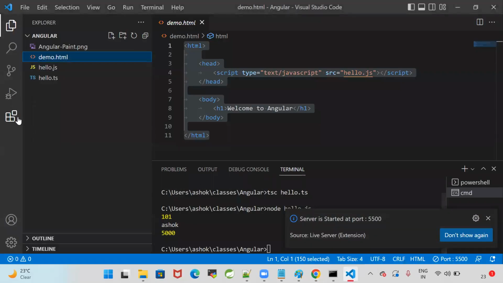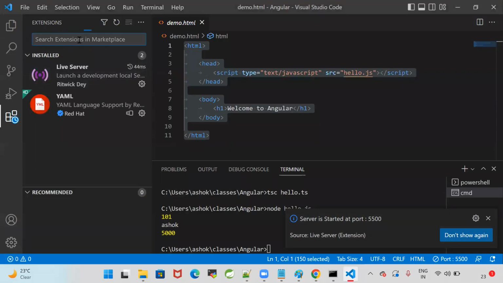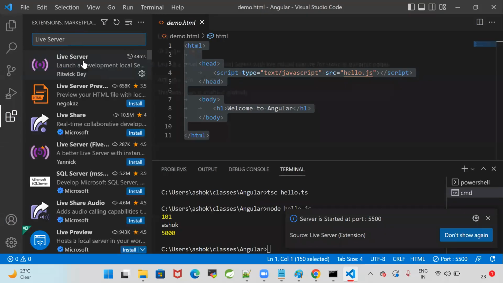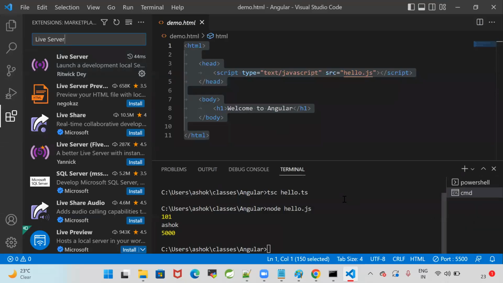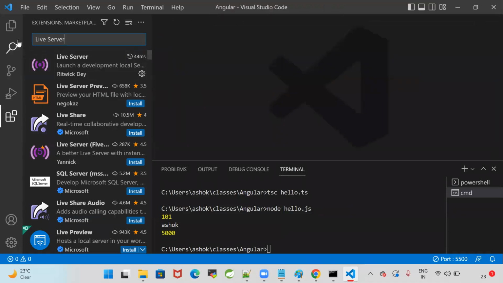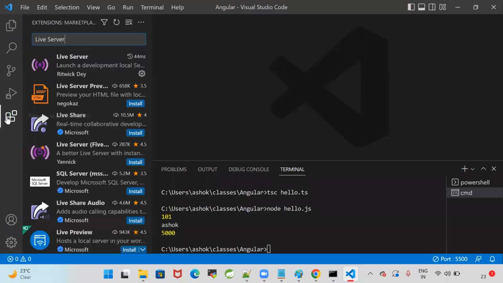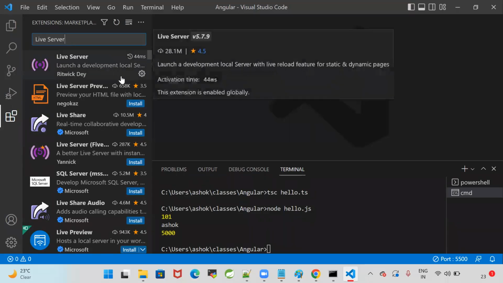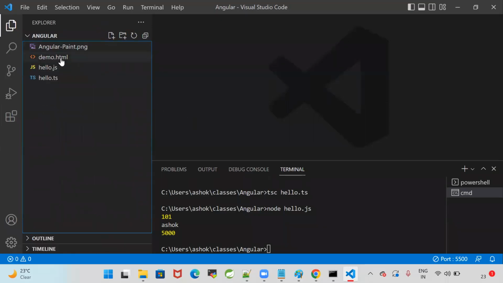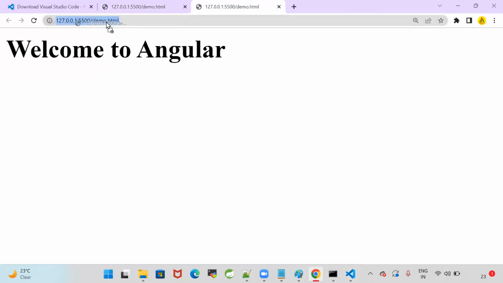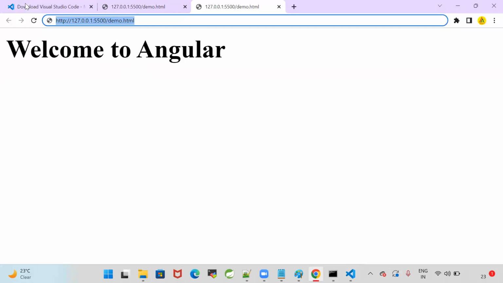If you don't have a live server, go to extensions in the VS Code IDE, search for live server and install. It is used to run the front-end applications. To run the Java application, we will use a Tomcat server, right? Similarly, to run the front-end application, we can use live server. So you can install the live server from the IDE. In the IDE here, last option extension is available. Click on the extension, type the live server, you will get the install option. Click on the install, live server will be installed. Once the live server is installed, when you right click on the HTML file, it is giving open with live server. My front-end application is running in the live server.